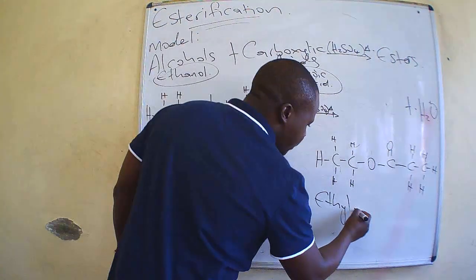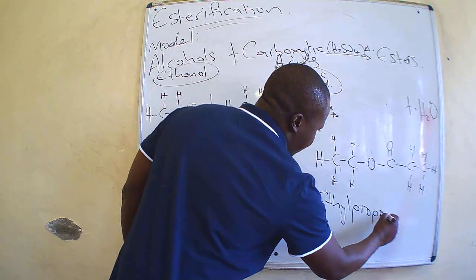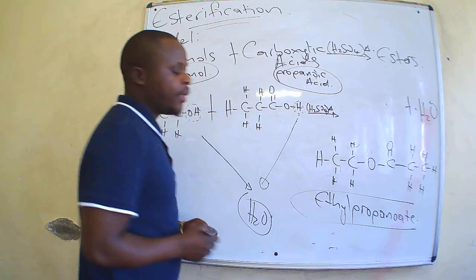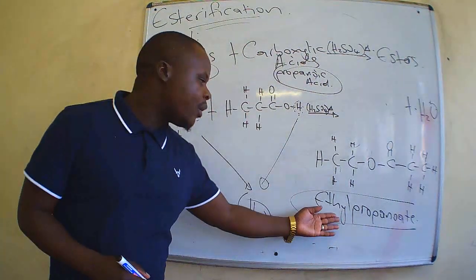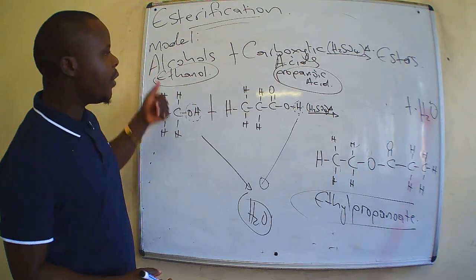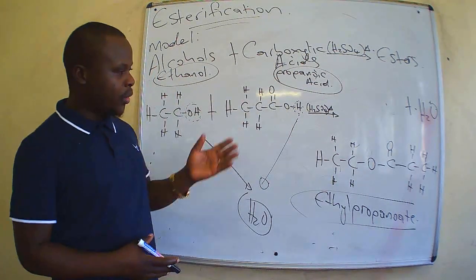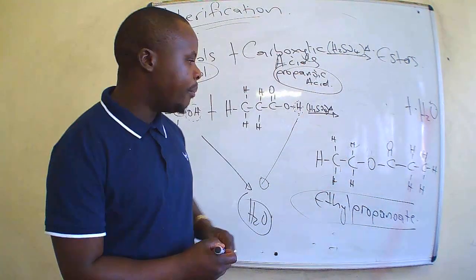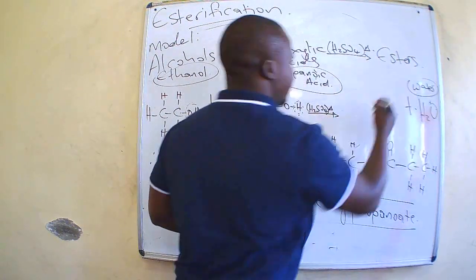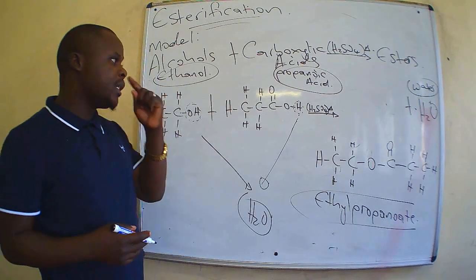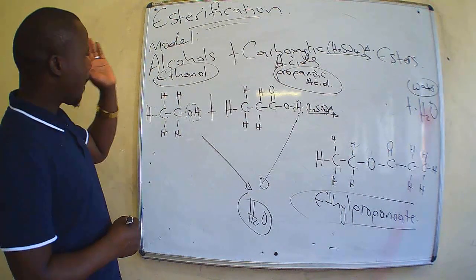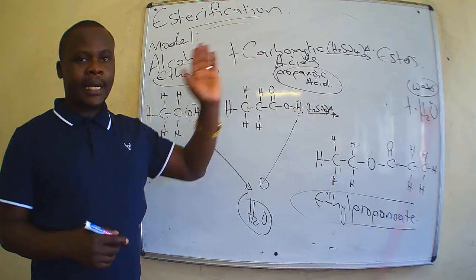In this case, we add then propanoate. This is the name of the ester that we make, which is ethyl propanoate. It is formed out of the reaction between ethanol and propanoic acid. So this is the structural formula, and the byproduct that we have is a water molecule. This is the water molecule which is formed. So in conclusion, what are we trying to say? Esterification, alcohols react with carboxylic acids.